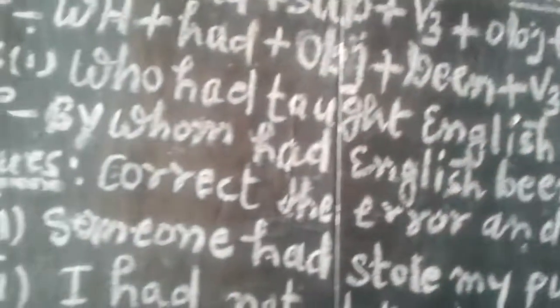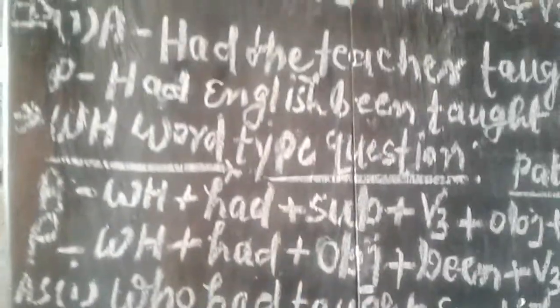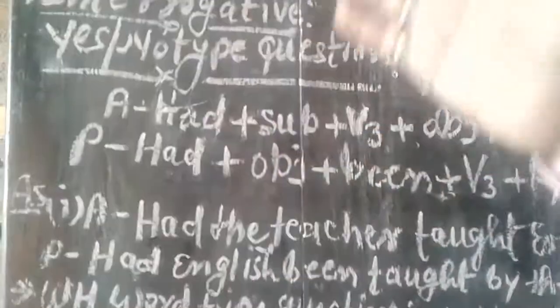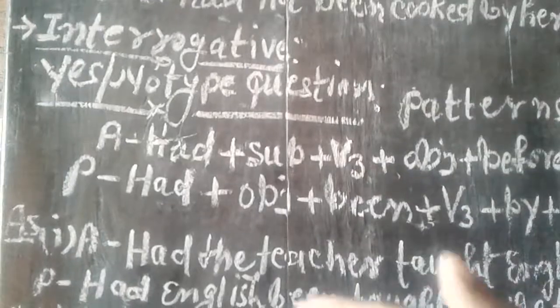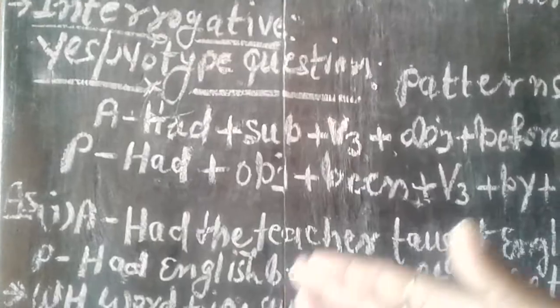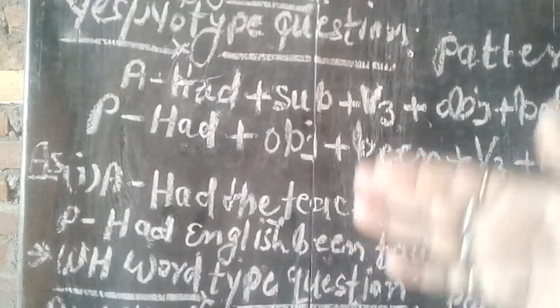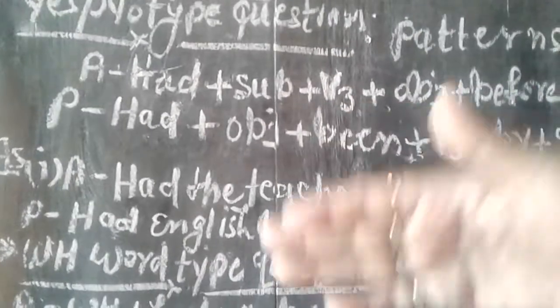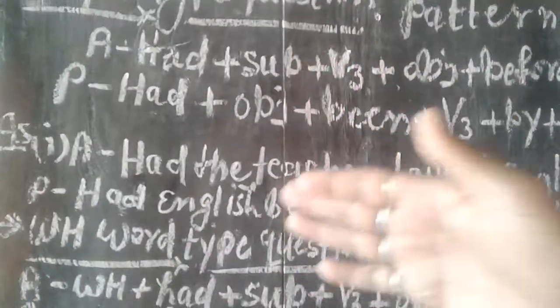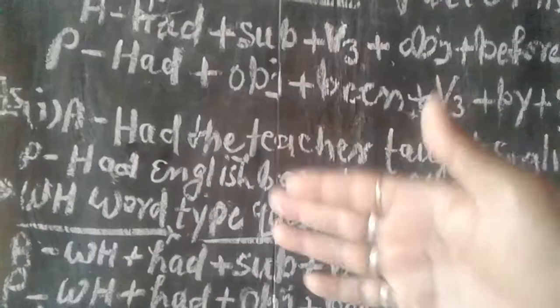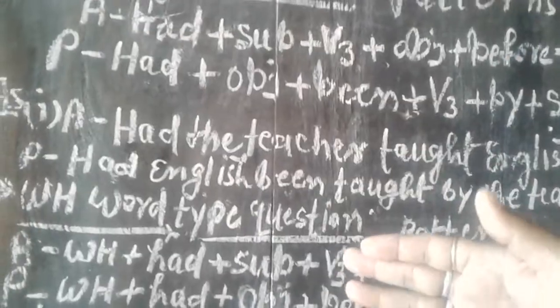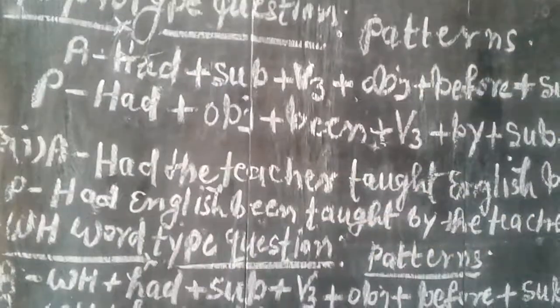Now students, I am going to tell you the rules of interrogative negative sentence. Just like you use not just after the subject in the active voice, and in the passive voice we use not just after the object. So students, you must have understood through these examples and rules.